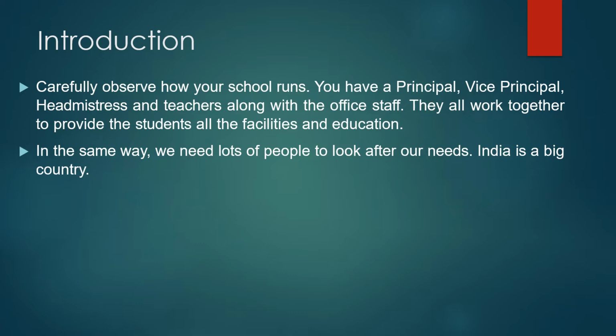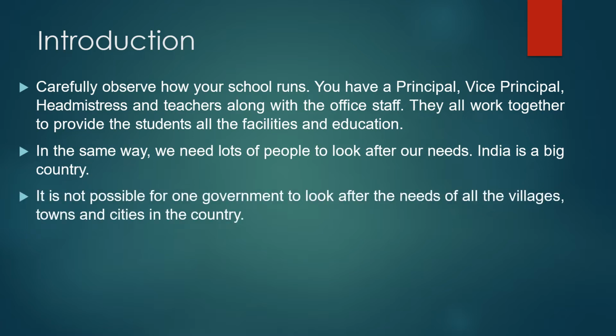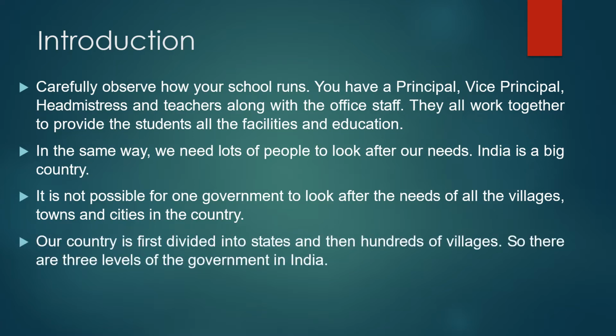Since India is a big country, it is not possible for one government to look after the needs of all the villagers, town members, and cities in the country. Our country is first divided into states and then hundreds of villages. So, there are three levels of government in India.